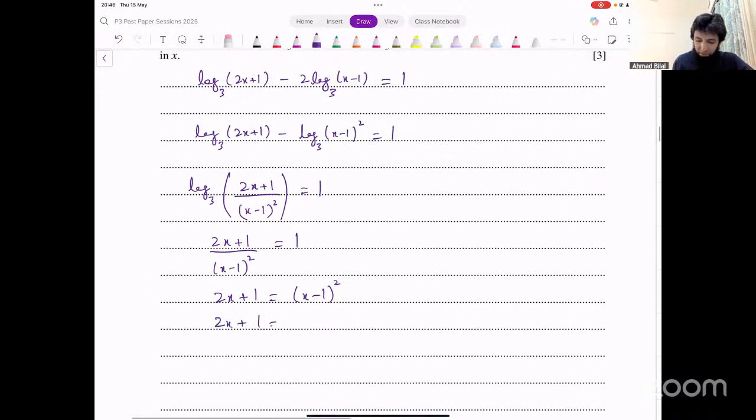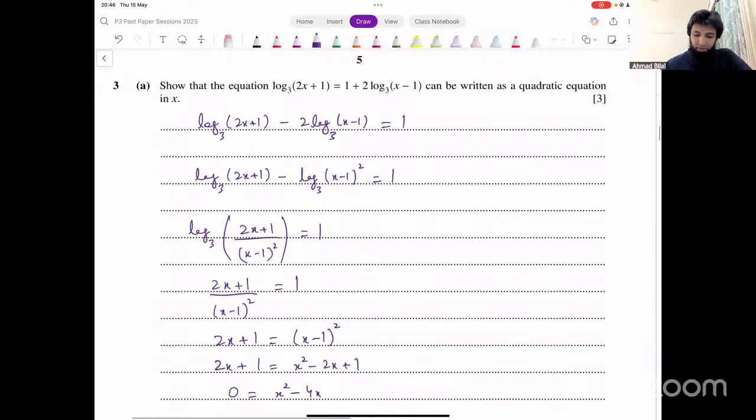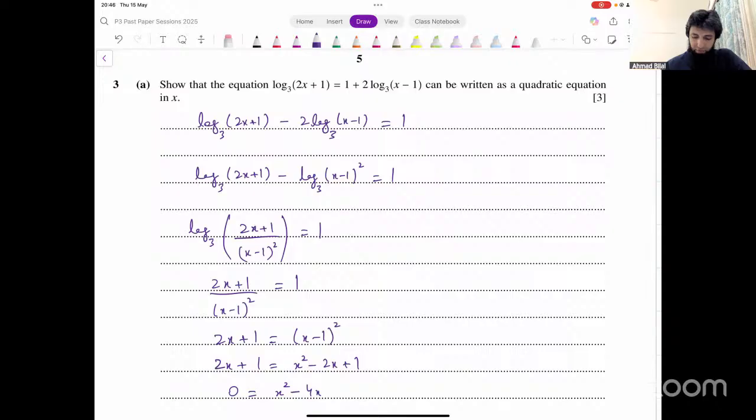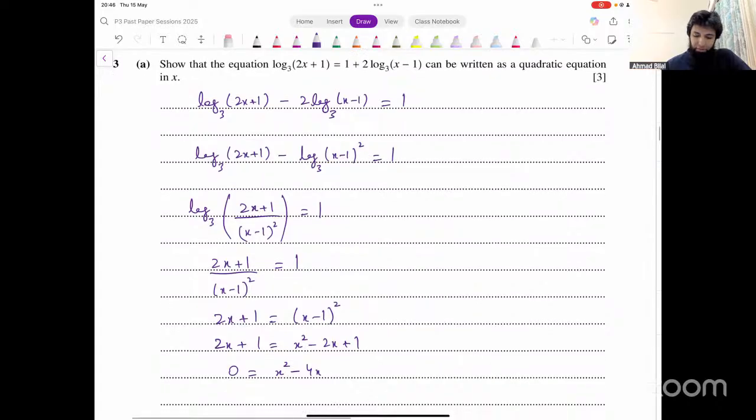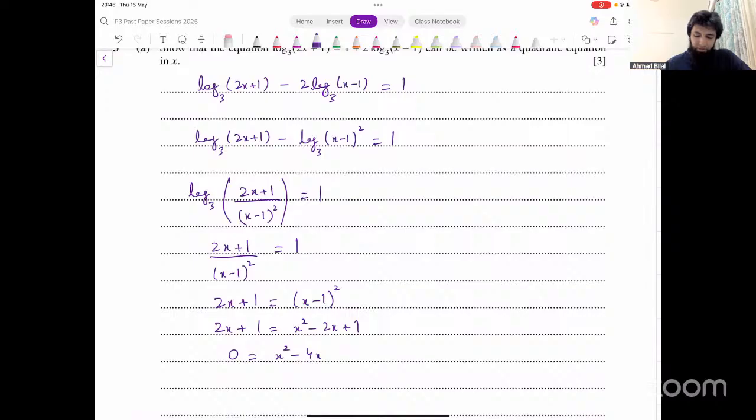How would you do that? This expands to x squared minus 2x plus 1. And then that will become x squared minus 4x. 1 minus 1, that becomes 0. So x squared minus 4x equals 0, right? It simplifies to this equation. Okay. x squared minus 4x equals 0. Any problem with this? No? Okay. Let me just check the working again. This was squared here. That equals 1. Whole squared, 2x plus 1 divided by x minus 1 whole squared equals 1.